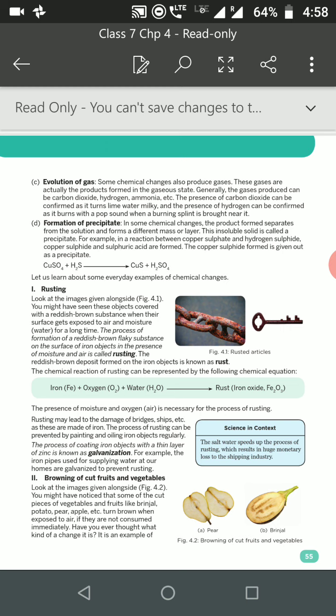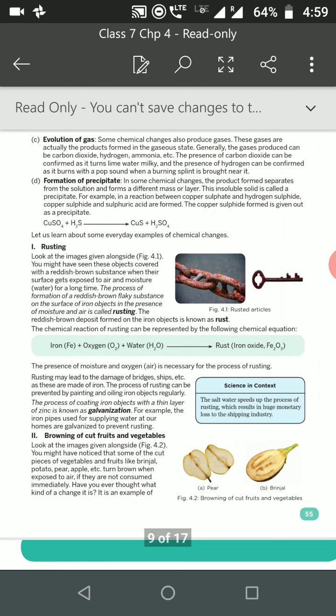Rusting is nothing but when iron comes in contact with oxygen and water, iron oxide is formed, which is reddish brown in color. We call it rust. The presence of moisture and oxygen is necessary for the process of rusting. Rusting of iron may lead to damage of bridges and ships.